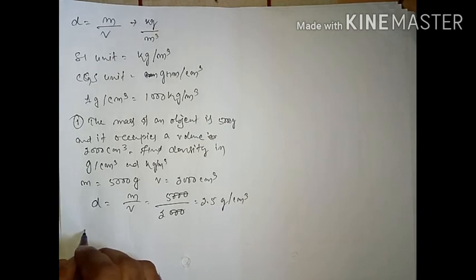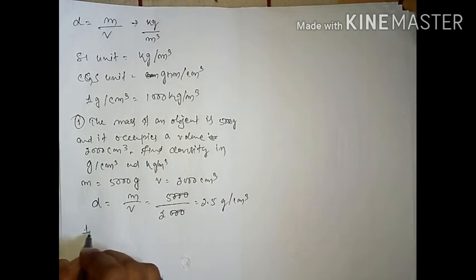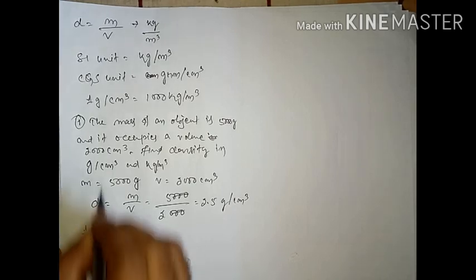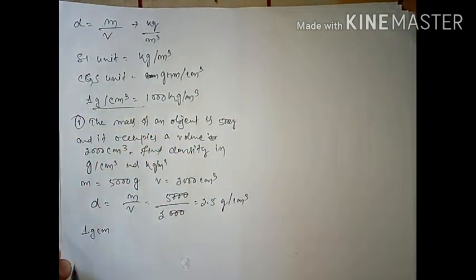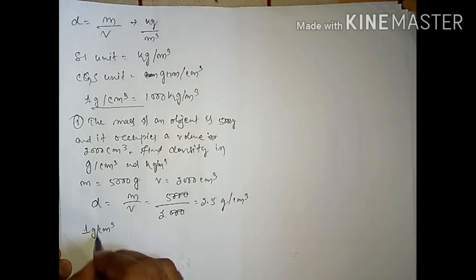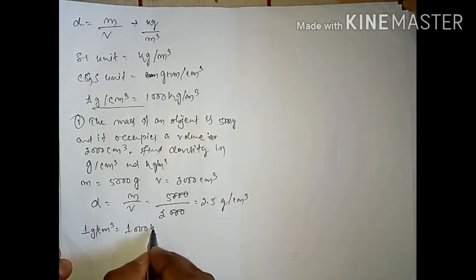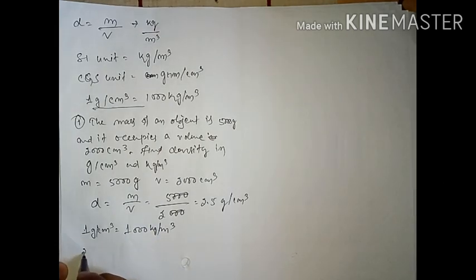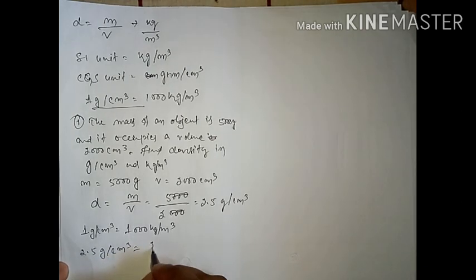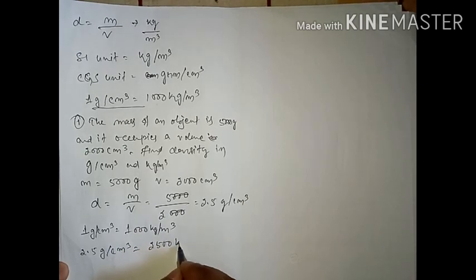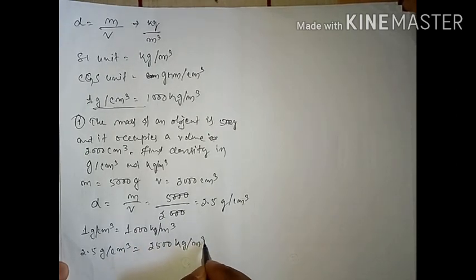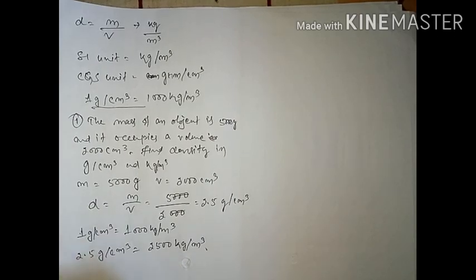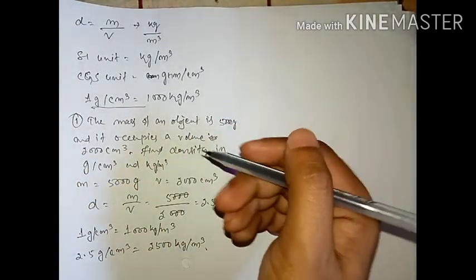So 2.5 gram per centimeter cube will be 2500 kg per meter cube. Okay, understood? So this is one small numerical related to density.